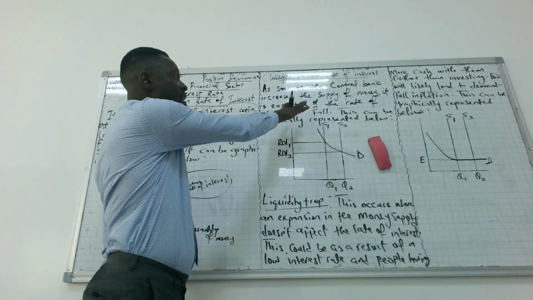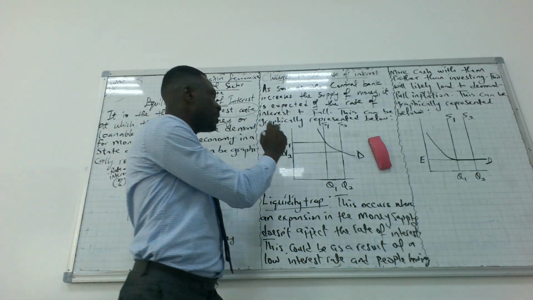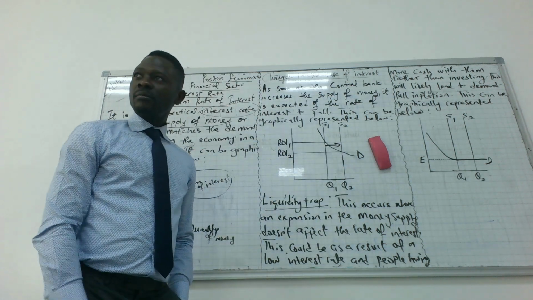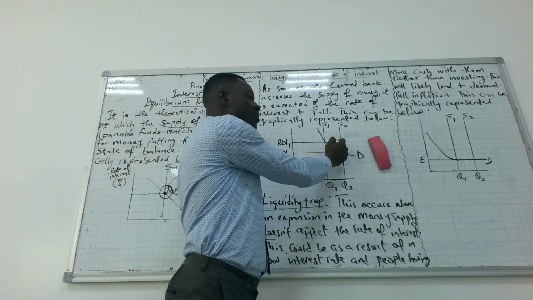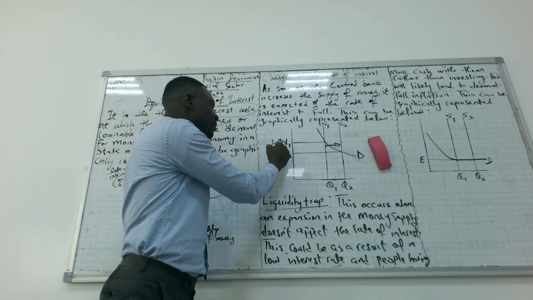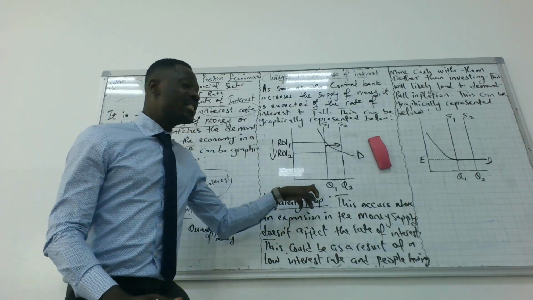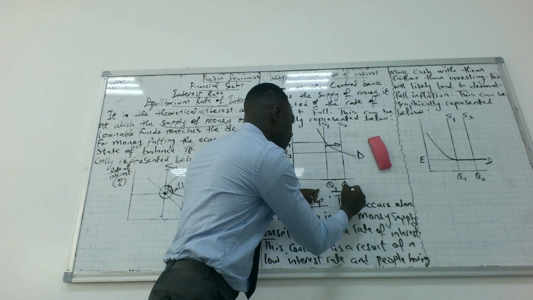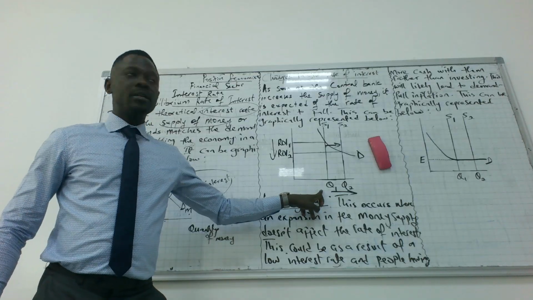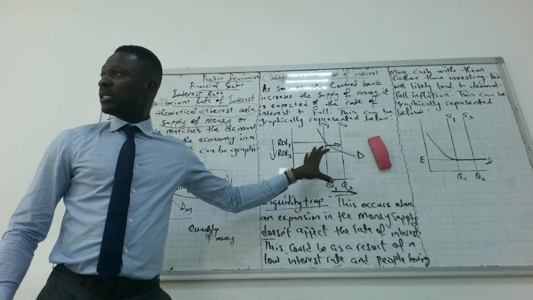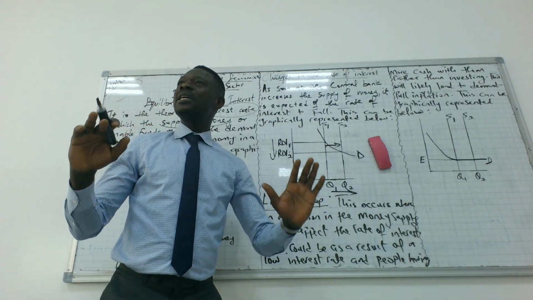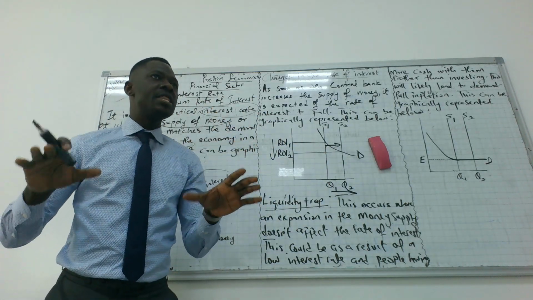Great. So here, there's a situation, which means the supply of money has increased from S1 to S2. As soon as the supply of money increases from S1 to S2, it is expected that the rate of interest drops or falls from rate of interest 1 to rate of interest 2, because the quantity of money has increased from Q1 to Q2. Please get the point here. These are the changes that will bring about a fall in the rate of interest. A fall in the rate of interest means the supply of money has increased within the economy.